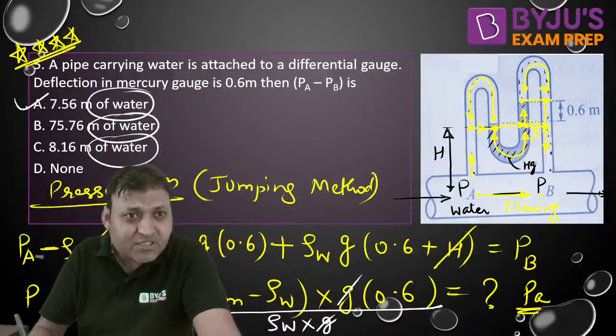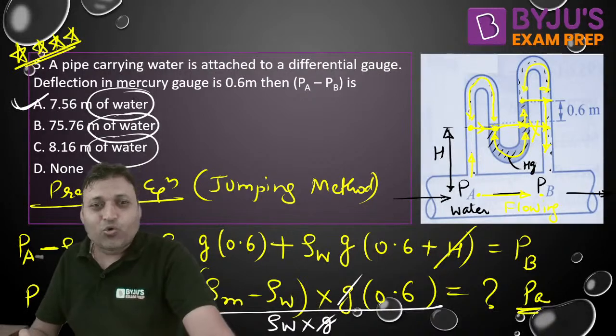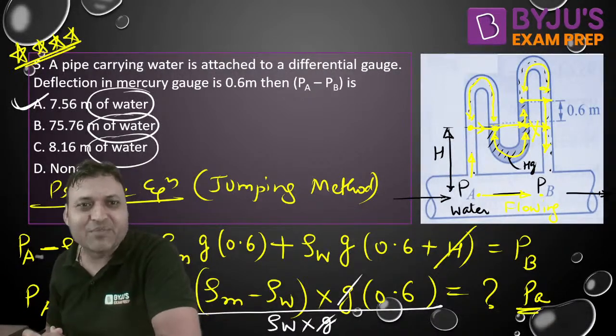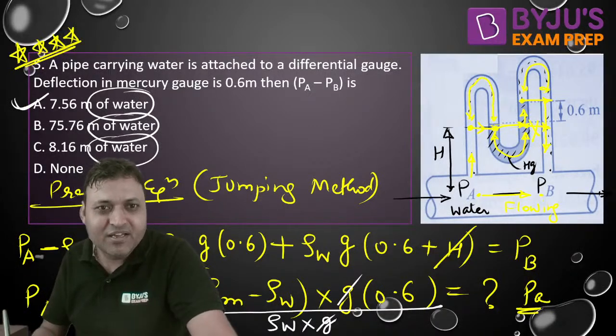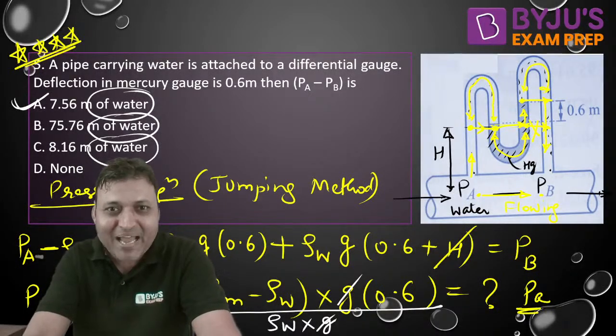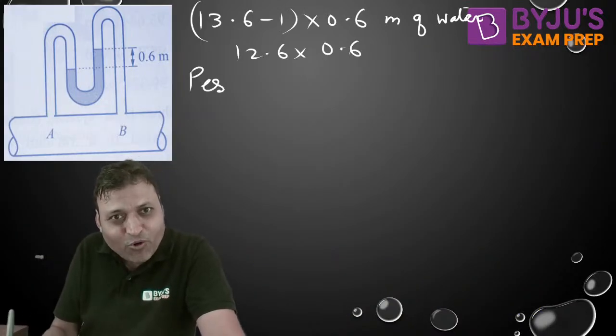But if you are smart enough to get the pressure equation in terms of water only, because all the options are in terms of water only, better you write the pressure equation in terms of water only. So I will show you how to write.